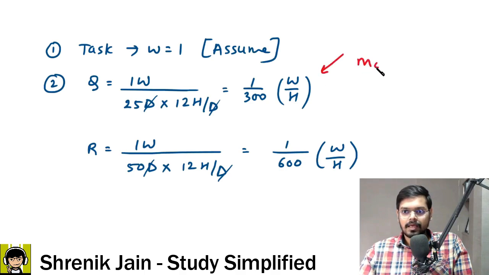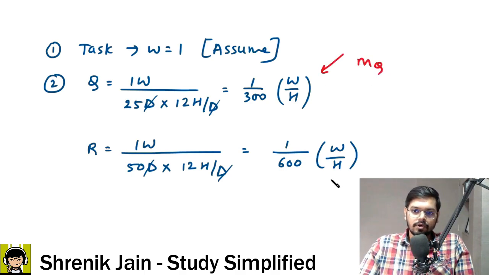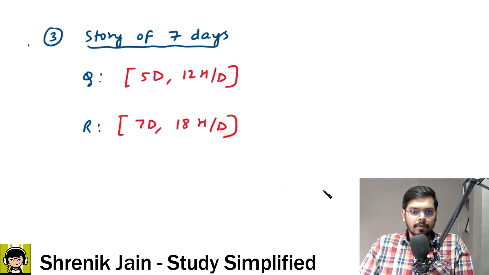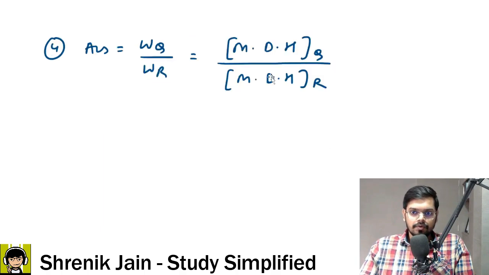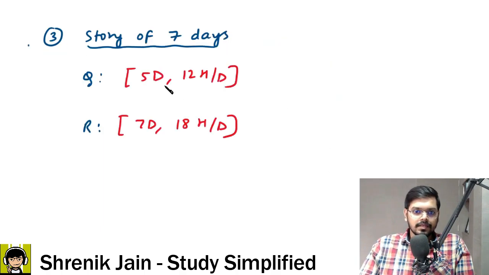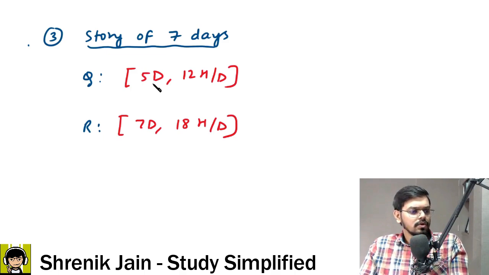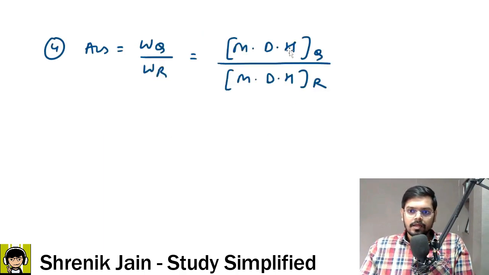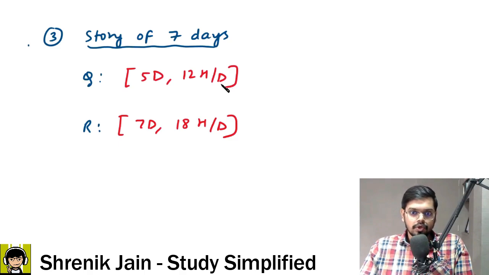This is my MQ, the efficiency of Q, and this is MR, the efficiency of R. And what about DQ and DR? Sir, DQ, the days Q is working, is 5 days. What about DR, the days R is working? Sir, it is 7. Next, HQ and HR, the hours they are putting in. So Q is putting 12 hours and R is putting 18 hours.